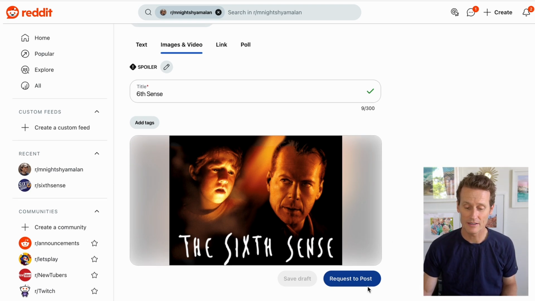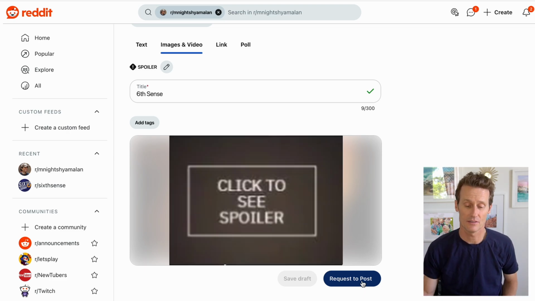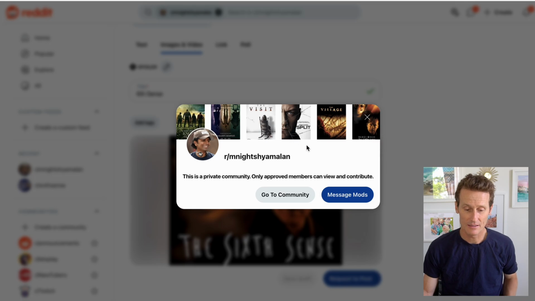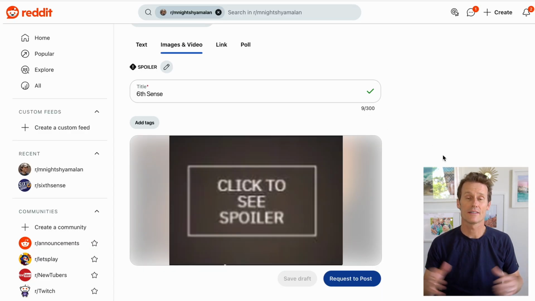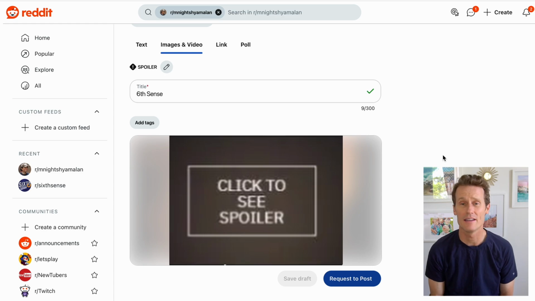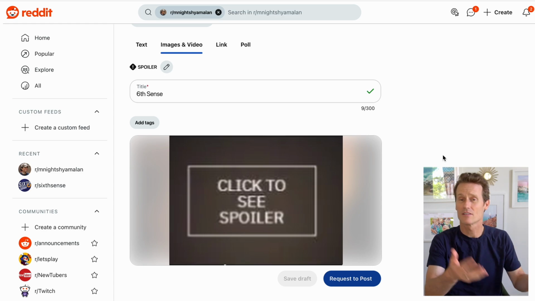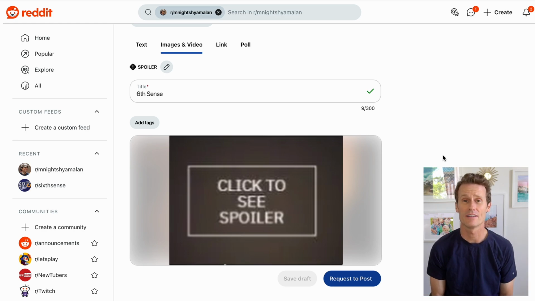Once you post that on the channel, it will be blurred out as a spoiler. So you click that, it's a private community, you got to get approval for that, but it'll be blurred out so people will know that it's a spoiler. You can't just put an image up there. So be thoughtful on Reddit. Think about people that may not have seen the movie. I use The Sixth Sense as an example because it's been around a long time, and I assume if you haven't watched it yet, you're probably not going to watch it.